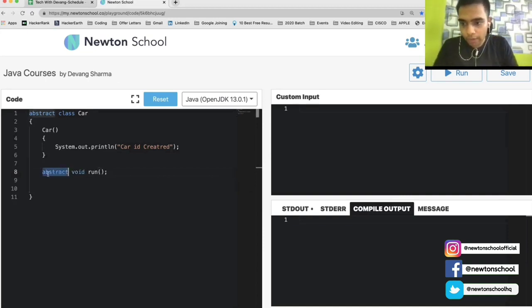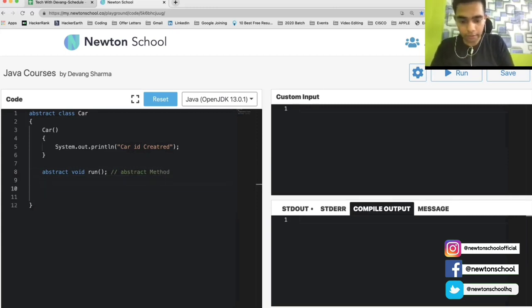First thing, it is preceded by a prefix which is called abstract. There's a keyword abstract. Apart from that, there is no implementation. Immediately after I wrote run, I put function brackets, and I put a semicolon there. It means there is no implementation. So it has no body, it's only an abstract method. You can write in a comment: abstract method. Okay.